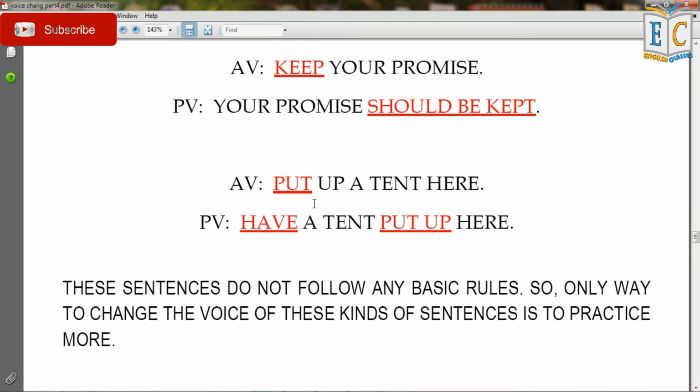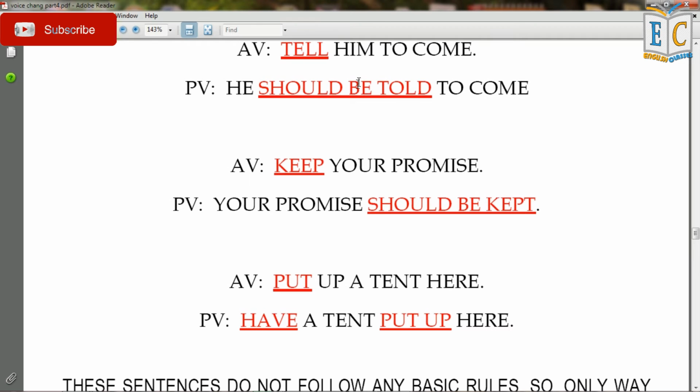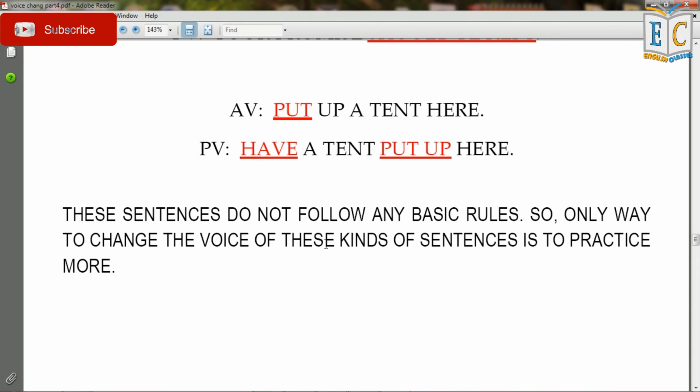In active voice, put up a tent here becomes in passive voice, have a tent put up here. You have to remember one thing, that these sentences do not follow any basic rules. So the only way to change this kind of voice is to practice more. That's the only way you can be more accurate and perfect for this kind of voice changes.